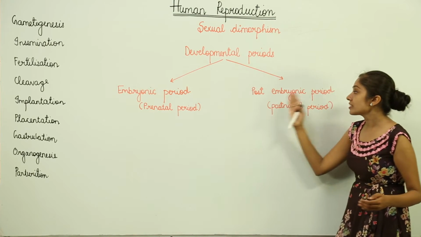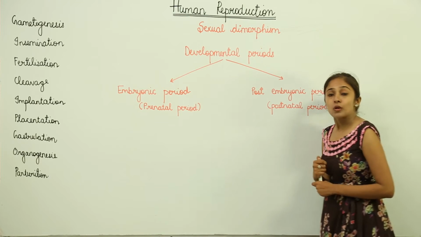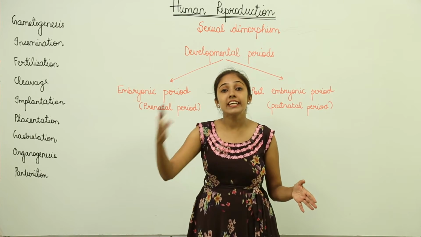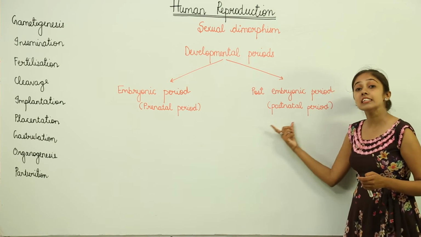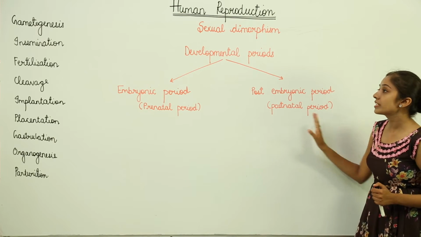Then we have the post-embryonic period or postnatal period. This is a period which starts from the birth of the baby till the death of the individual, right? It begins with the birth and goes till the death. So it's known as the post-embryonic period, or you can say postnatal period.